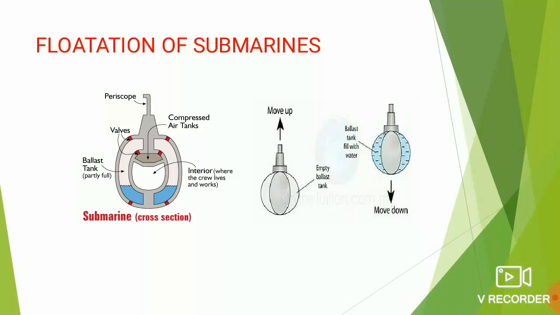To make the submarine dive, the tanks are filled with water, so the average density of the submarine becomes greater than the density of water and it sinks down. To make the submarine rise to the surface of water, these tanks are emptied. This makes the average density of the submarine less than the density of the sea water, so the submarine will rise easily and come to the top surface of the water.